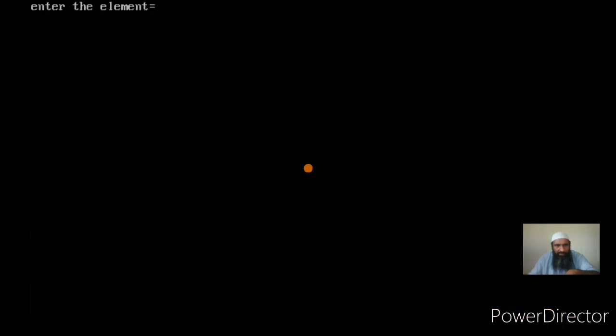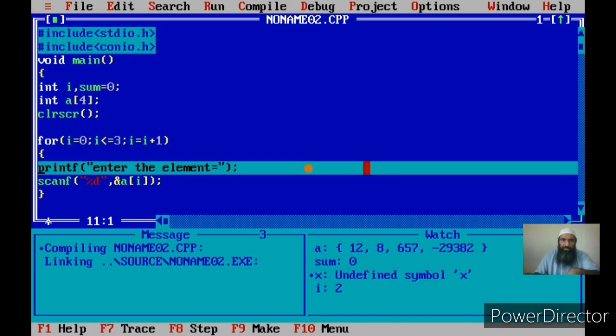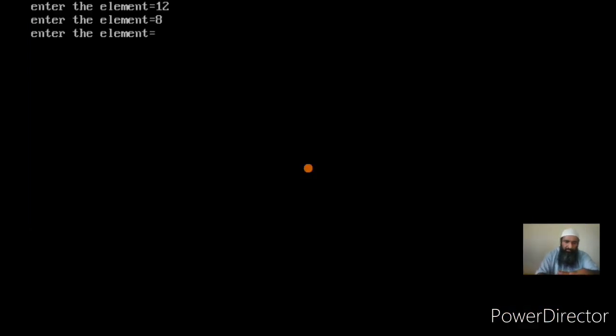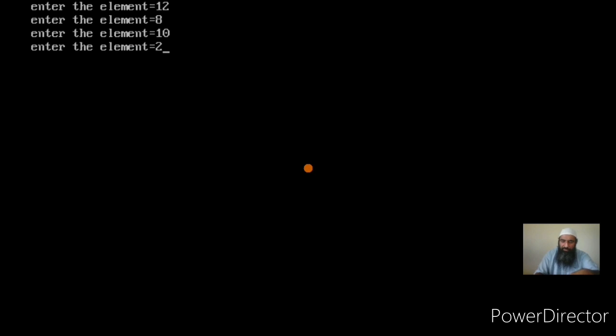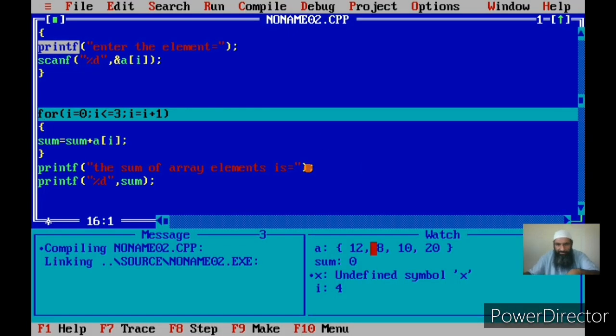So this way, now I enter the first element as 12. Next element I enter as 8. Next element I enter as, say, 10. Then the next element I can enter as 20. This is how I have inputted the array. Now see, 12, 8, 10 and 20 are stored in my array A. These are actually contents of the 4 variables, but since they have a common group name A, they are listed in a group. Okay, now next I find the sum.